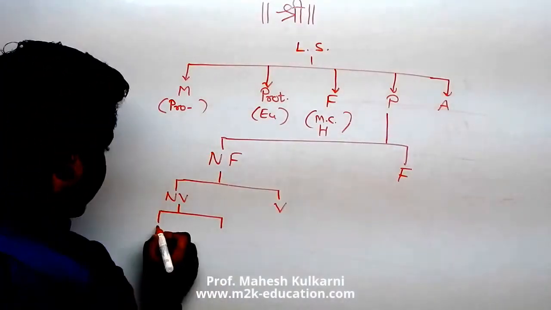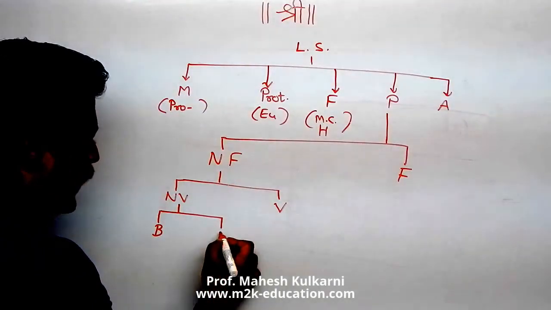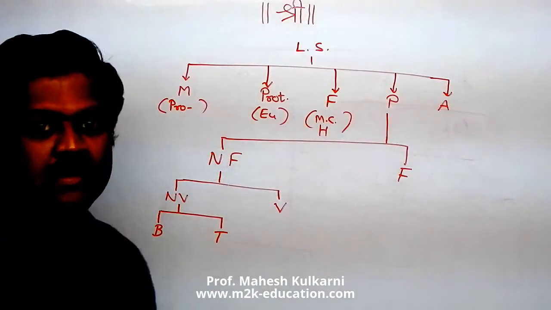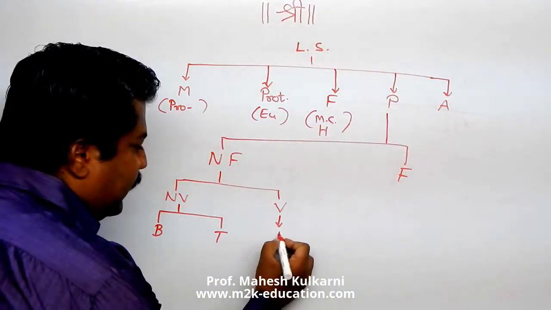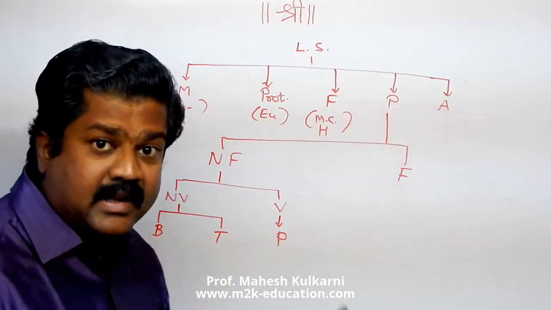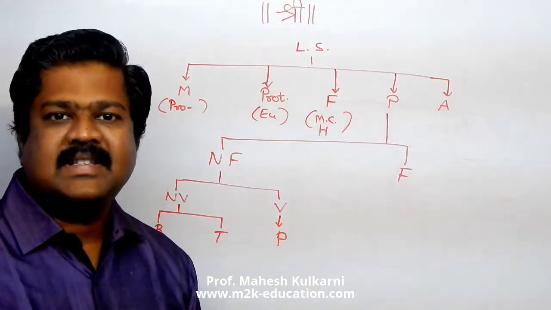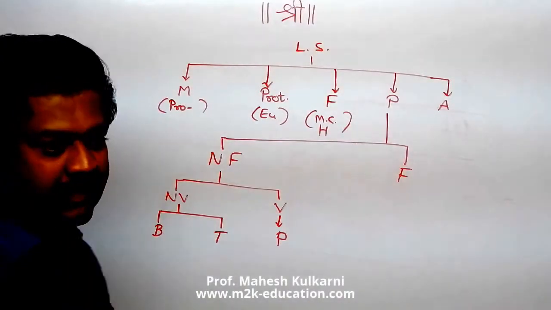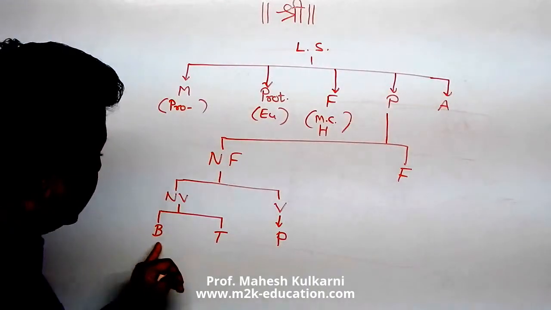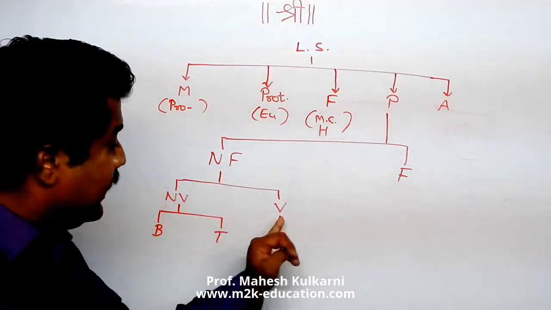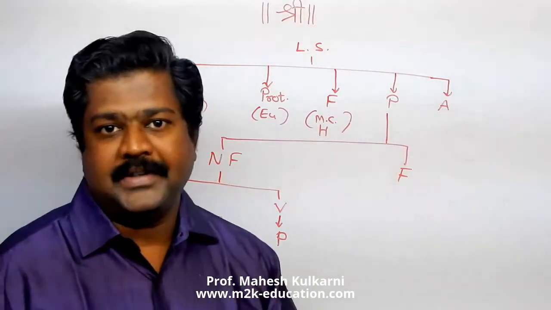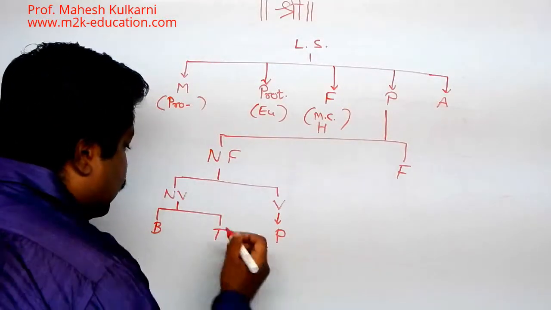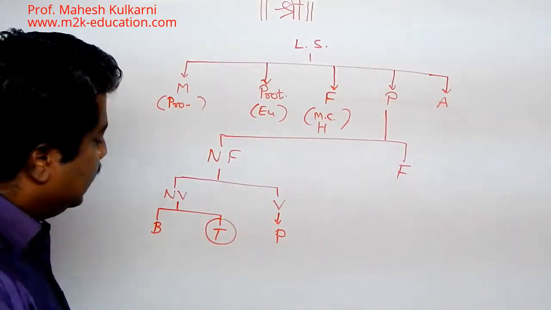So here I am having classified bryophytes and thallophytes. Whereas vascular plants we are classifying as, I am writing here P, but we have to pronounce as pteridophytes. So I am classifying vascular and non-vascular, and then in case of vascular we are classifying as pteridophytes. In this case we are first focusing on thallophyta.